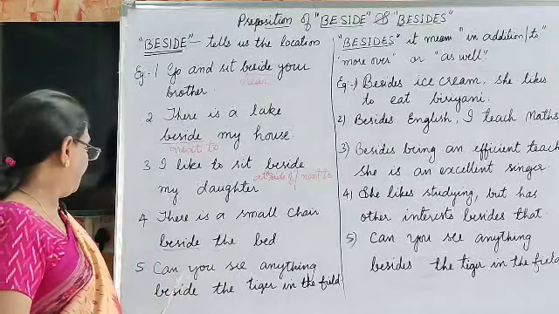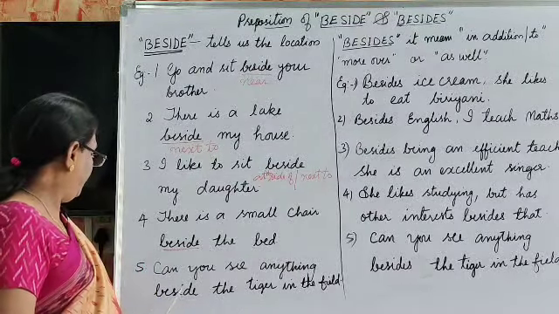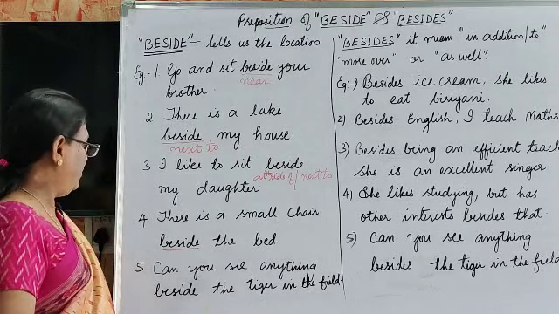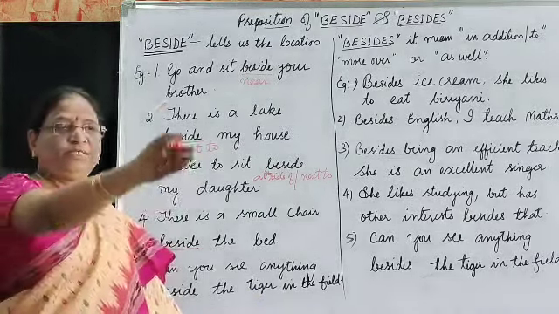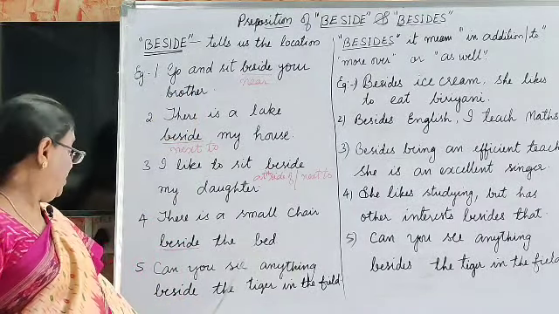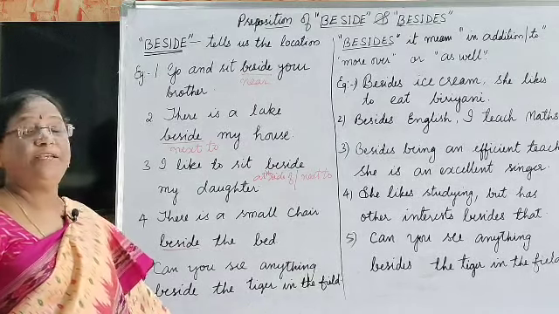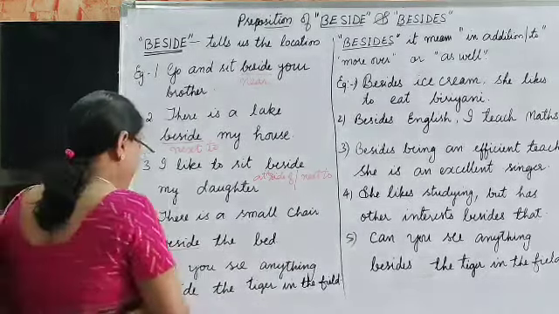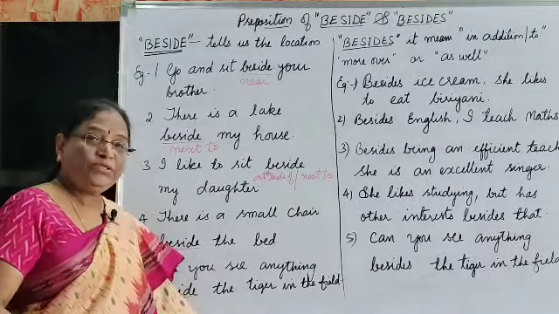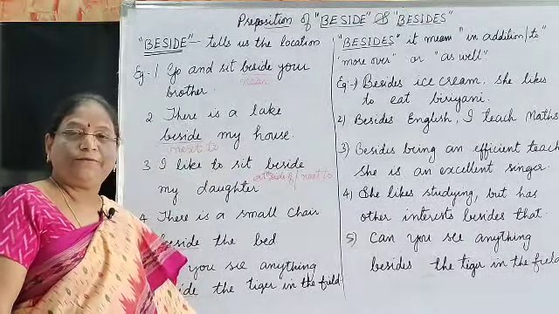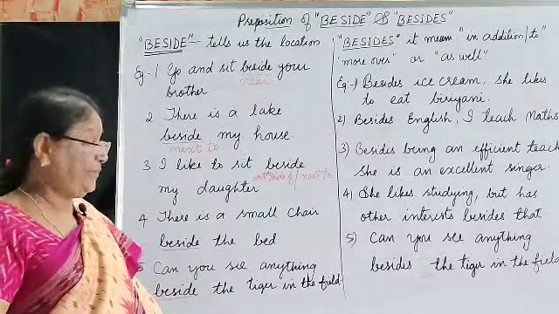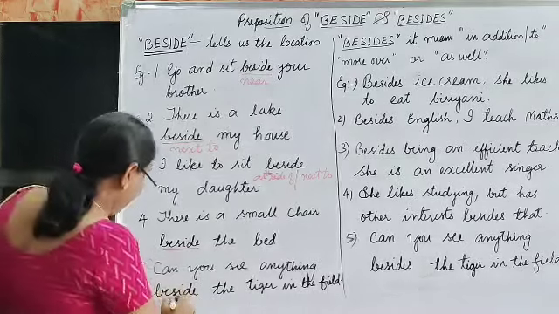Next, can you see anything beside the tiger in the field? There is a tiger in the field, but here it is asking, can you see anything beside the tiger? You can see the tiger there, but near the tiger, can you see anything?